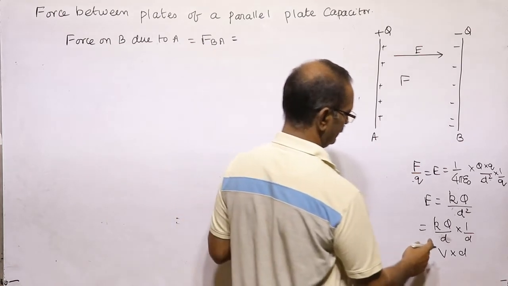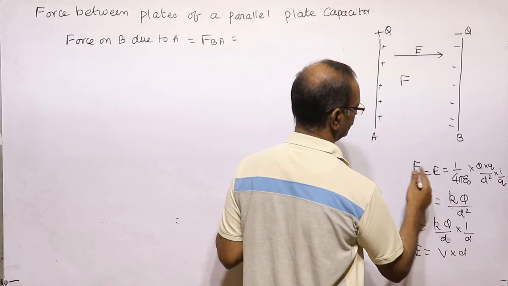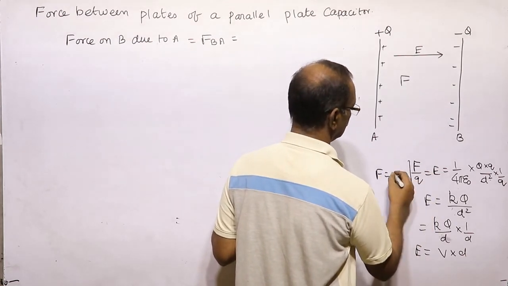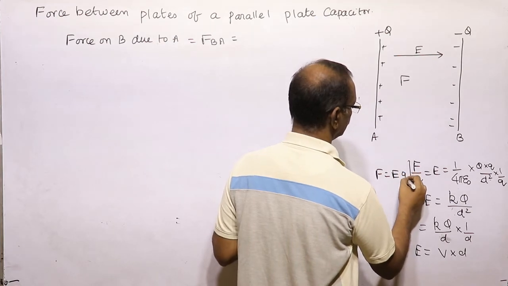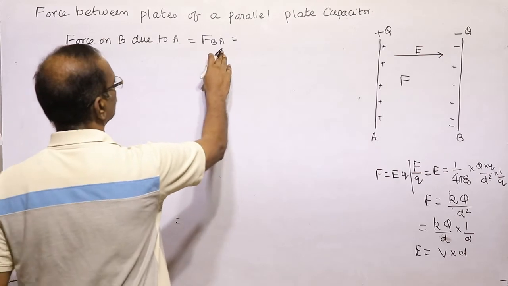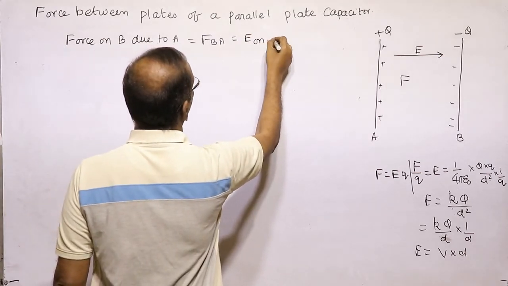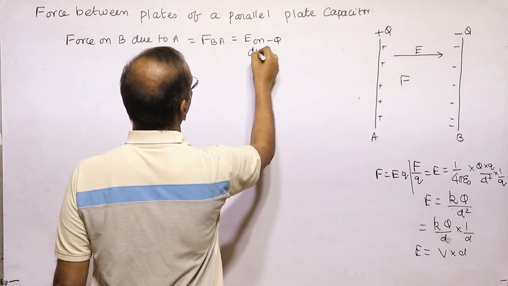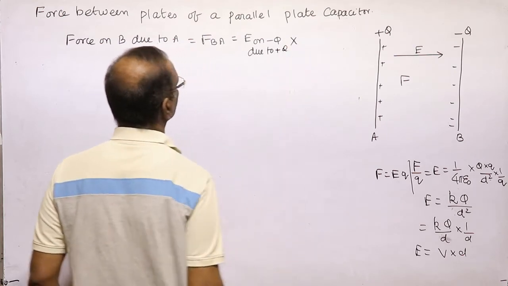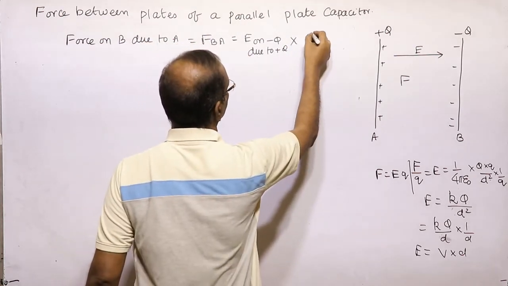What is force? Force is equal to electric field into charge. So here the charge is minus Q. So force on B due to A is equal to electric field on minus Q due to plus Q into the charge itself.